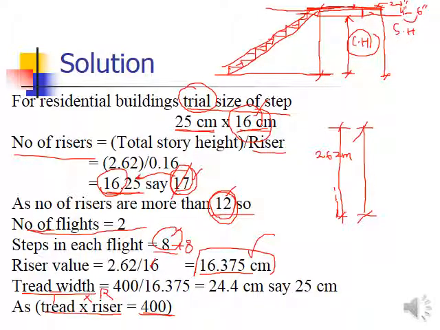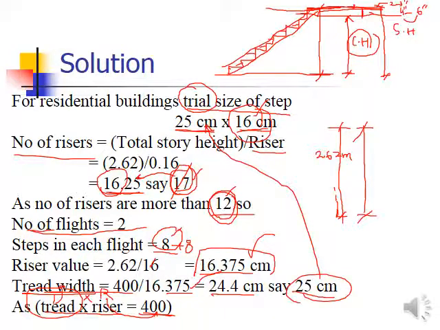So if 400 centimeter is the total, the riser dimension is with us, you can divide the total by your riser dimension and you can get the tread dimension. So 400 divided by 16.375 is 24.54. So you can again round it up as 25 centimeter. So it is the same as what we have considered generally. It may be different, it doesn't matter.